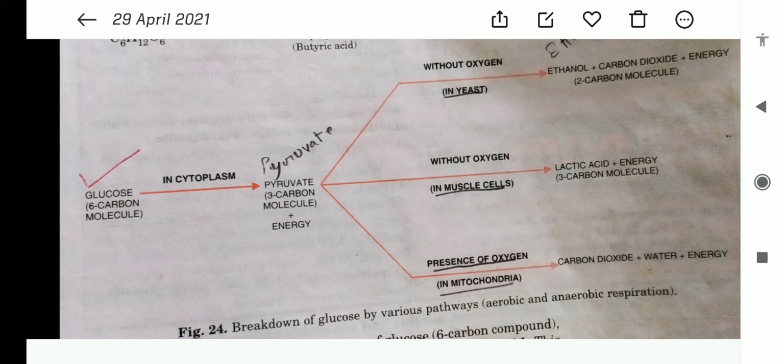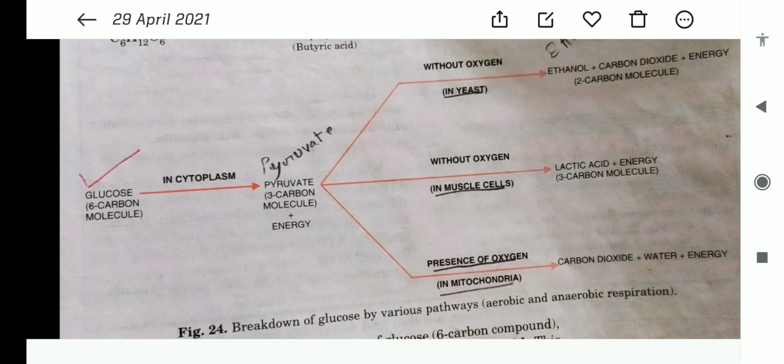Second, we see the pyruvate is converted into lactic acid without oxygen in muscle. Here without is written, but it means lack of oxygen. So in the lack of oxygen, the pyruvic acid is converted into lactic acid and energy, and it occurs in the muscles of our body. Whereas in the presence of oxygen, this pyruvate is converted into carbon dioxide, water, and releases energy. So thus children,